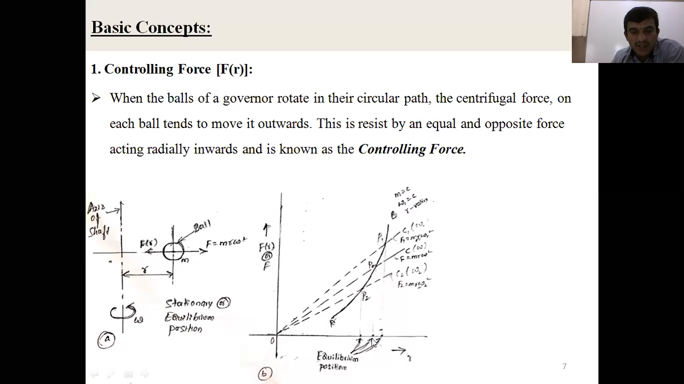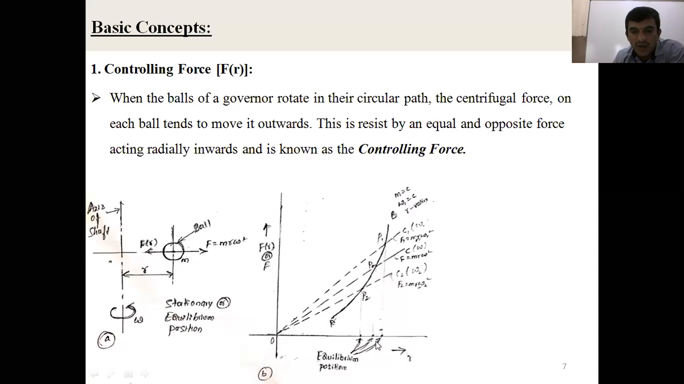At the middle, it is R. As the speed increases, R increases to R1. From the equilibrium position, if we decrease the speed, then R decreases to R2. These are three equilibrium positions.